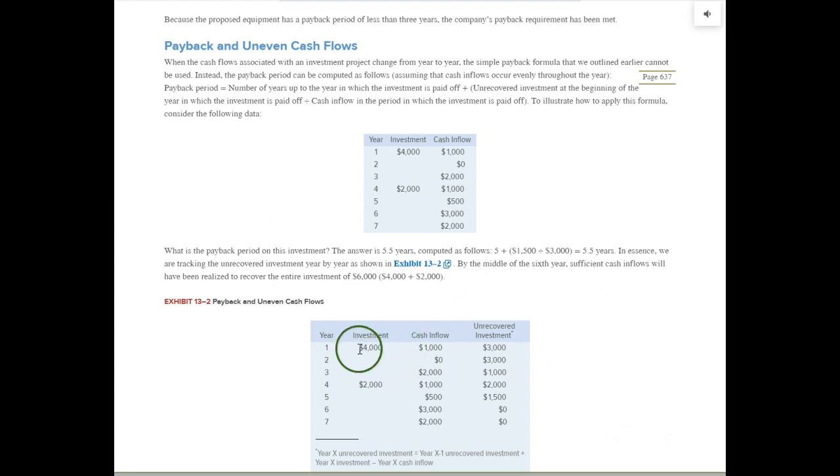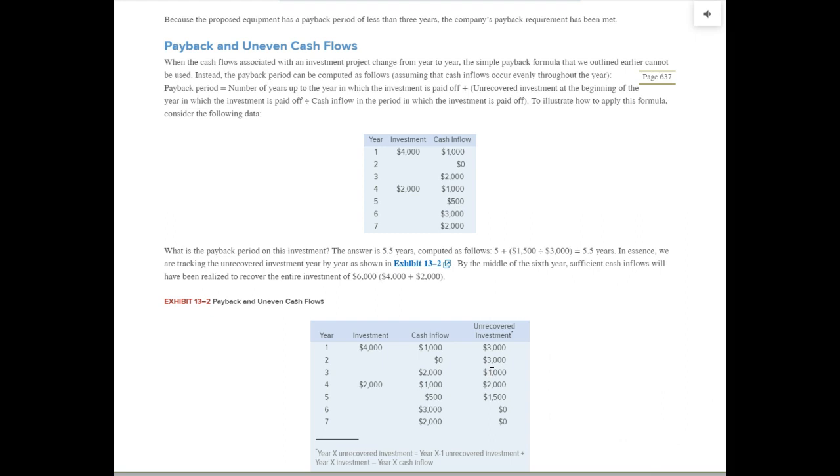Well, it's not too hard, but again, not quite as simple as the first one where there's just one division to work through. So let's start here. At the first of the year, you pay $4,000 for the investment. In that first year, the cash inflow from that investment is $1,000. So the unrecovered investment is $3,000 at the end of the first year. $4,000 minus 1, $3,000. In the second year, there's no cash inflow. We're still at $3,000 unrecovered investment. In year 3, we have $2,000 cash flow from this investment. It drops our unrecovered investment down to $1,000. So the $3,000 minus the 2 gives us $1,000.